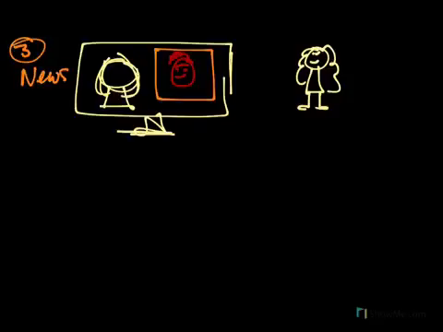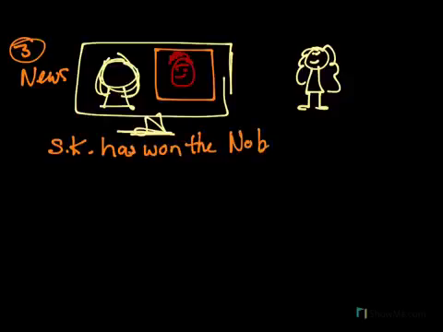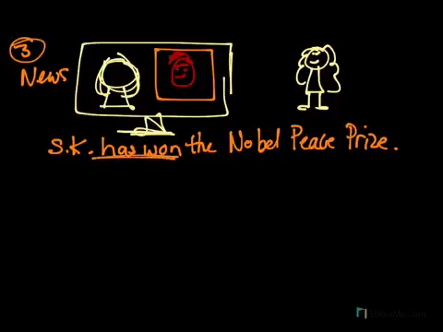So for example, if Mr. Salman Khan has won the Nobel Peace Prize for advancing education for everyone. So, the first time it's reported, we say Salman Khan has won the Nobel Peace Prize. And that's the third reason for using the present perfect.